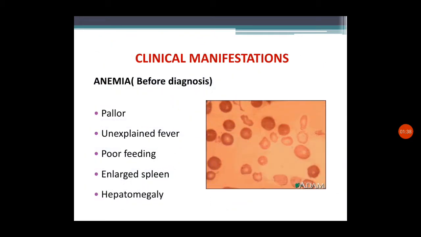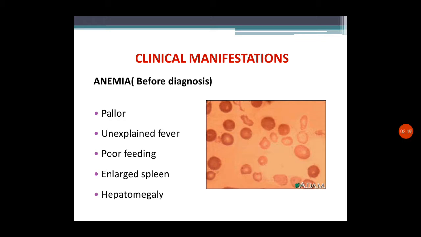Usually the child may not be diagnosed until he or she increases his or her physical activity. So initially the child will present the manifestations of anemia, that is before diagnosis. The manifestations like pallor, unexplained fever, poor feeding, enlarged spleen, hepatomegaly, these all will be present during the before diagnosis stage of thalassemia. So after seeing all these manifestations, we will send the child to the hospital for